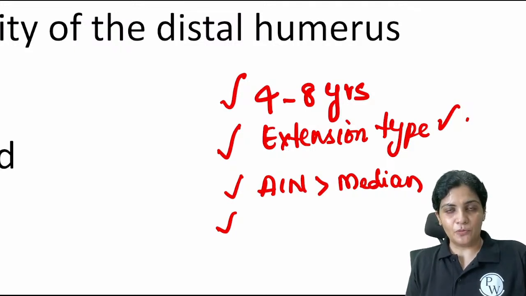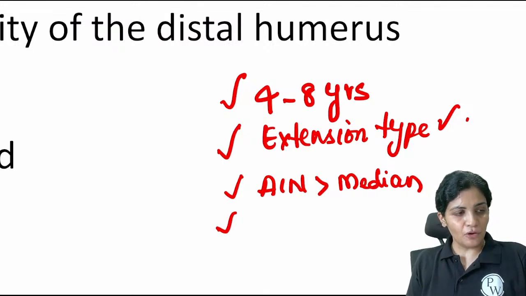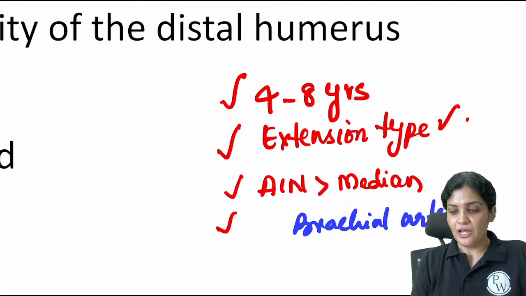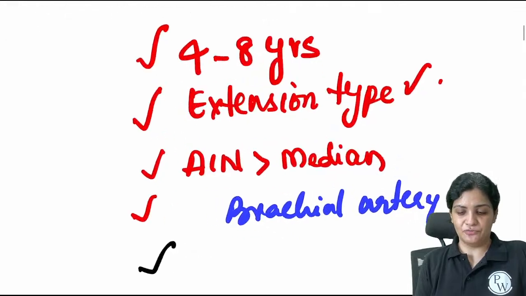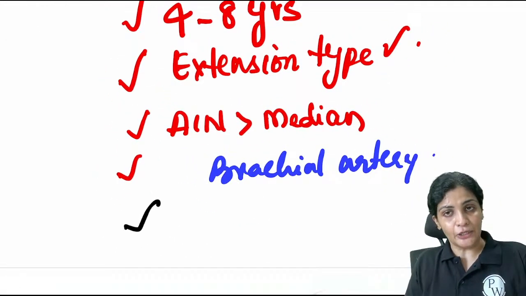Then what is the most common vessel, the vascular injury related to the supracondylar fracture humerus? Quick. Priya, I want you to answer. Yes, very good. The brachial artery. The brachial artery is at risk whenever you see the supracondylar injury. What is the most common complication of this? Most common complication of the supracondylar fracture humerus.